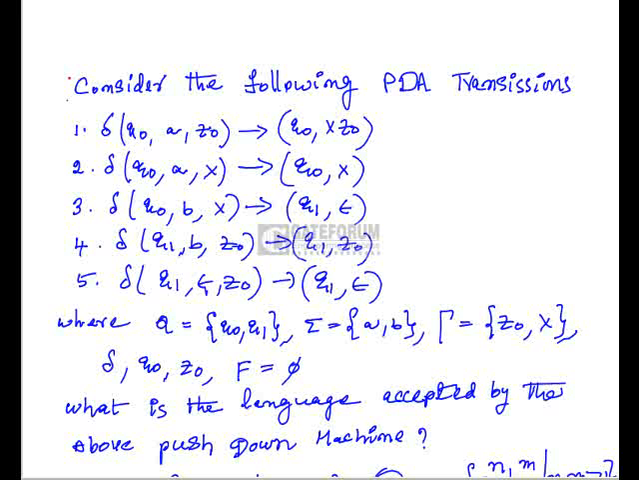Here the set of states are Q0, Q1, the set of inputs are A, B, and the set of stack symbols tau is Z0, X. Delta is defined with the 5 transitions 1 to 5, and Q0 is the initial state, Z0 is the initial stack symbol, and F is equal to phi. That means there is no final state. What is the language accepted by the above pushdown machine?